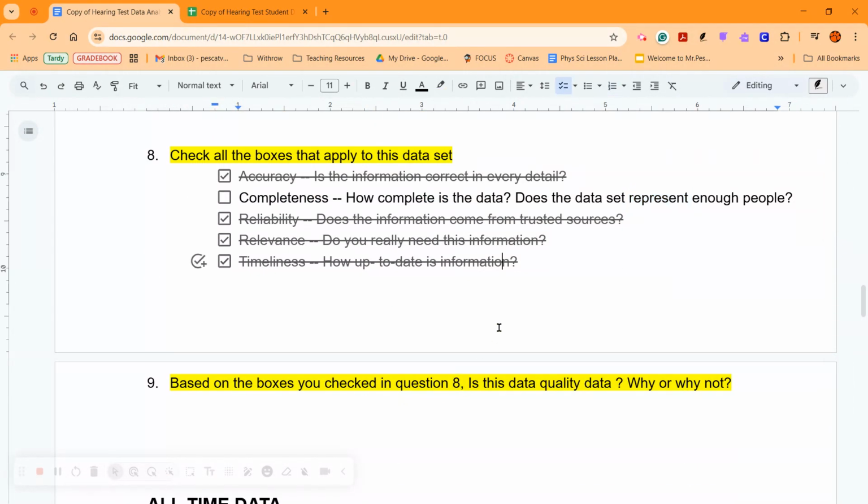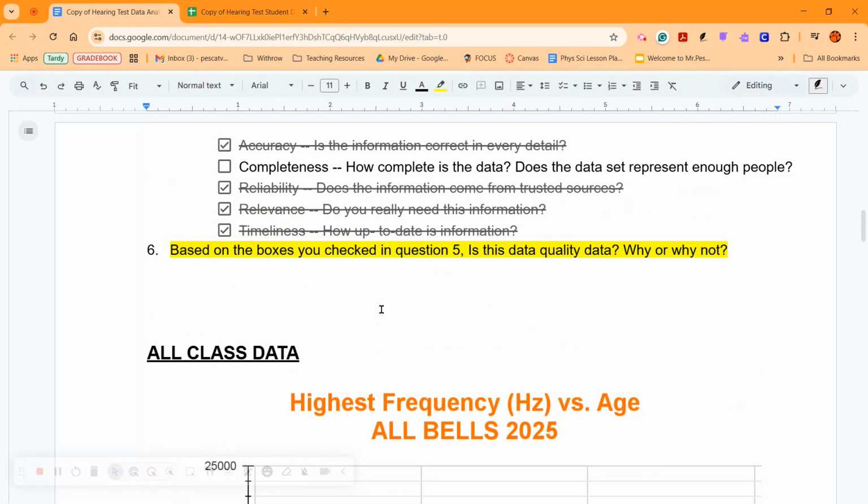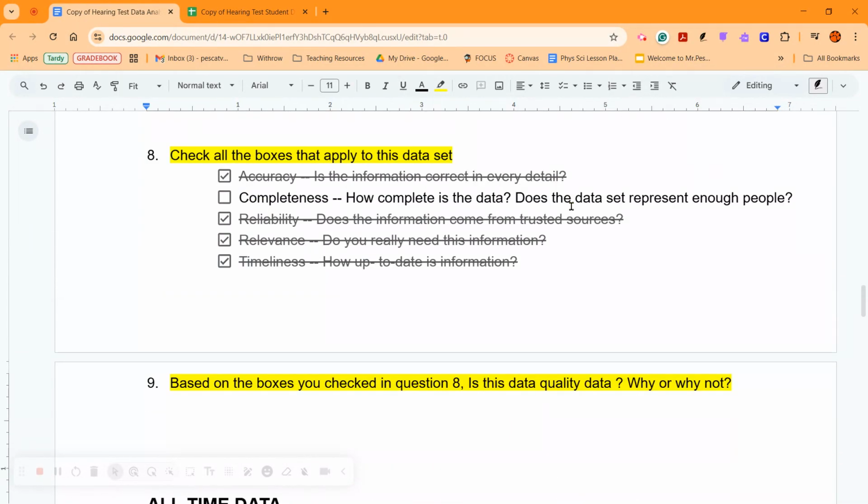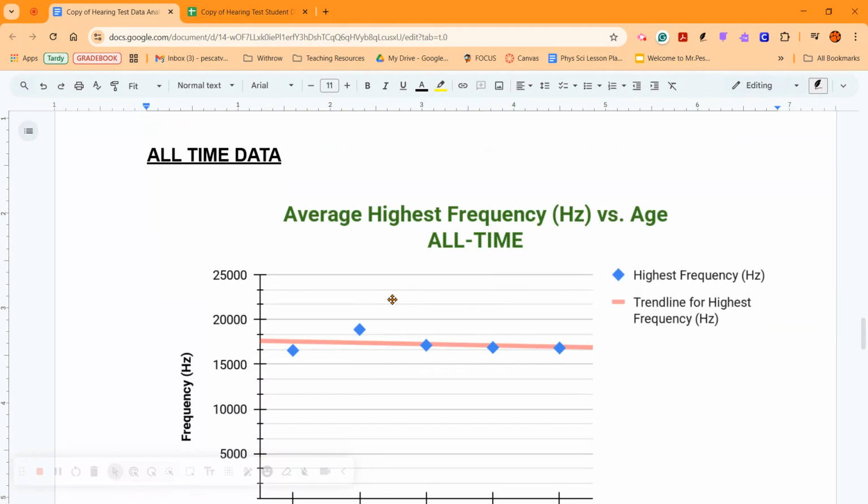So in question 8, is this data quality? Give a similar answer as you did in question 6, where yes, it's pretty good, but we could have more people. It's not as quality as it could be. Again, you're allowed to give an answer that's in the middle of the road.